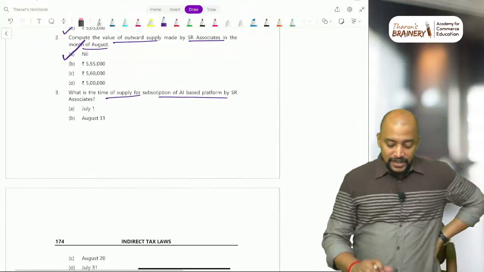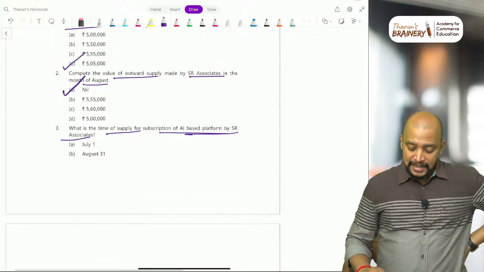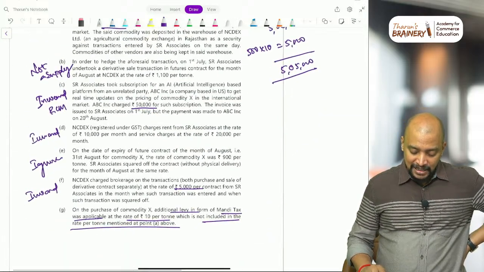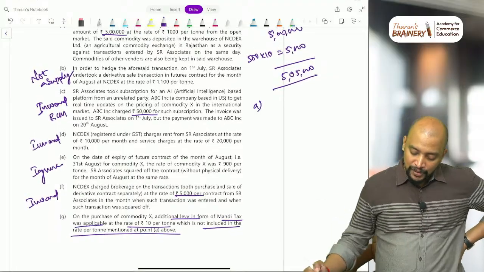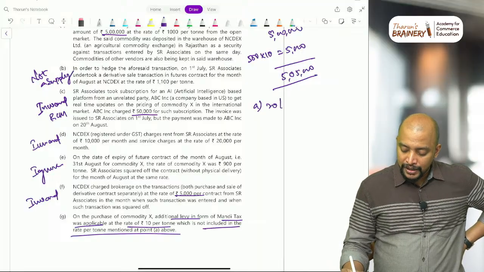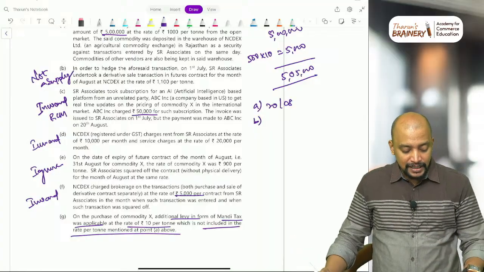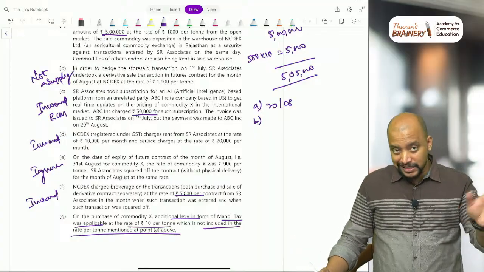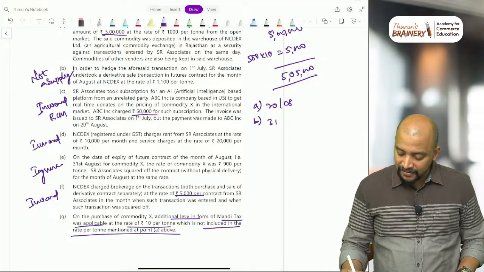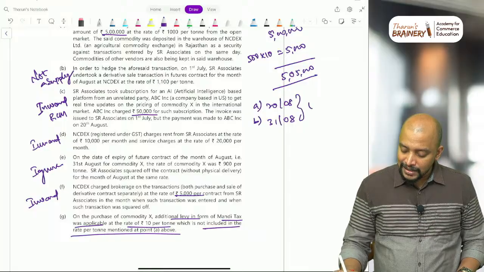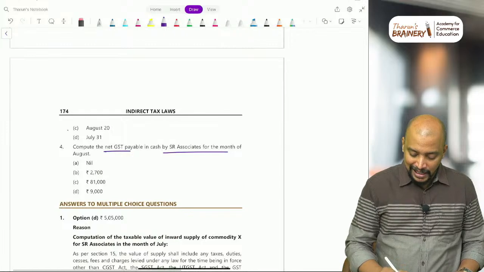Then next, what is the time of supply for the subscription of AI based platform by SR Associates? This is import of service under RCM. For RCM, we need to take A, the date on which payment is made to supplier. What is the date on which payment is made to supplier? 20th August. And B, the 61st day from the date of invoice. Date of invoice is 1st July. From 1st July, the 61st day: in July 30 days, August 31 days, so therefore 31st August. Whichever is earlier, so therefore it will be 20th August. So 20th August should be taken as the answer.